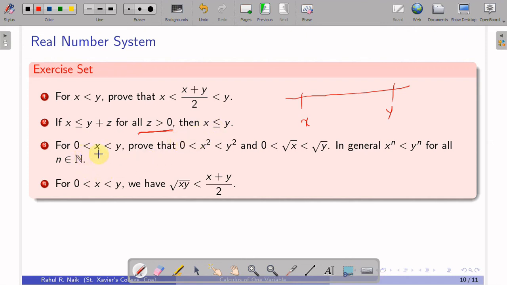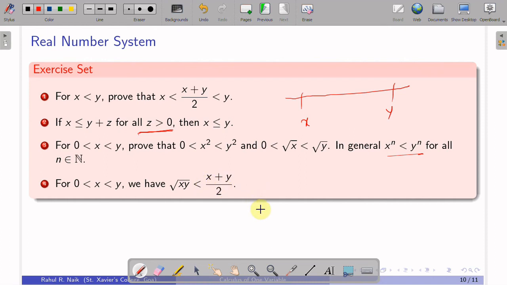The next is 0 less than x less than y. We can raise the power by a natural number, and it won't change the inequality. So we can say that 0 is less than x square less than y square, and in general x raised to n is less than y raised to n. Also 0 is less than root of x less than root of y. And the last one: if 0 is less than x less than y, then the geometric mean root of xy is less than the arithmetic mean x plus y by 2.